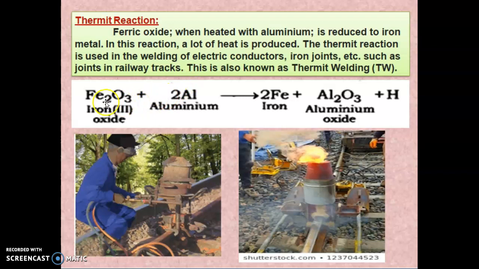So the formula is Fe2O3 plus aluminium, you get iron Fe plus Al2O3, and a large amount of heat is liberated. Now you can see the diagram. In this diagram, the process is used to join the railway track. These are two examples of Thermit welding.